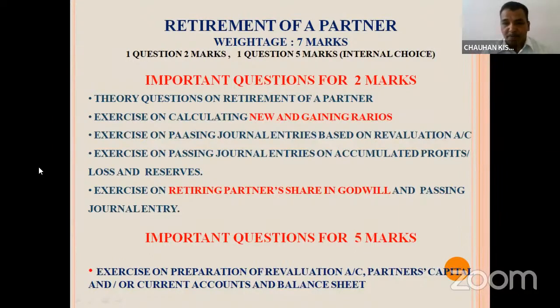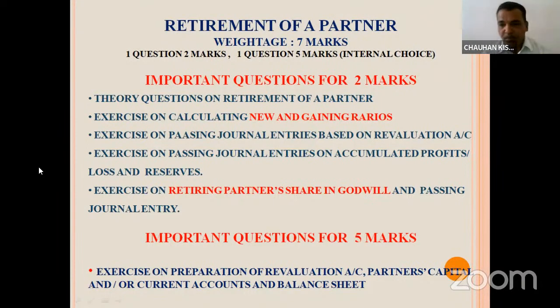One important topic from the retirement is retiring partner's share of goodwill. When any partner retires, then we have to give him share of goodwill. 99% or we can say 100% there are chances of asking questions of goodwill in the retirement and death. But more chances are in retirement, because goodwill is always a favorite, important topic of CBSE. In the past years' papers, you can see maximum time they are asking about the goodwill.